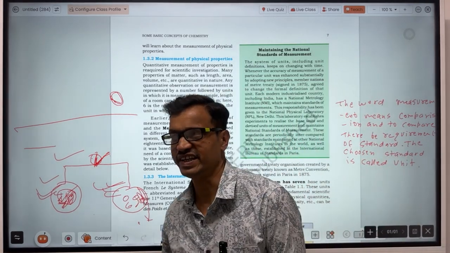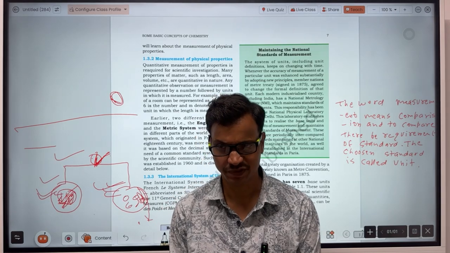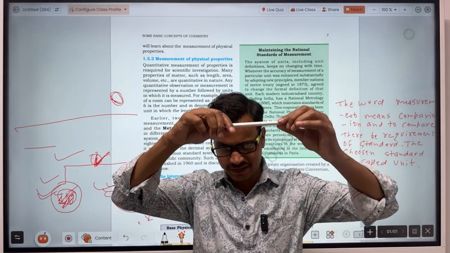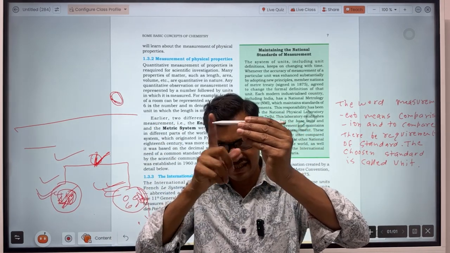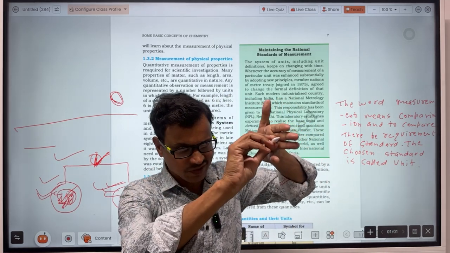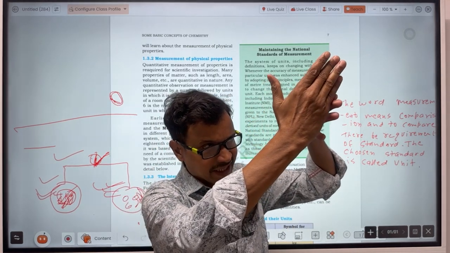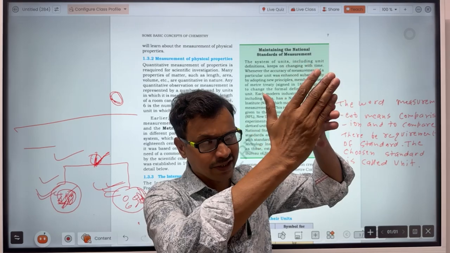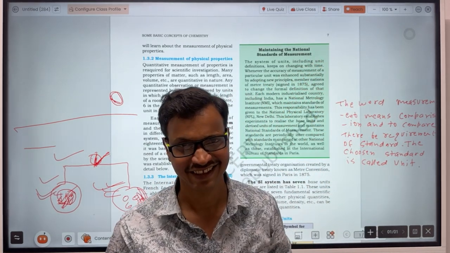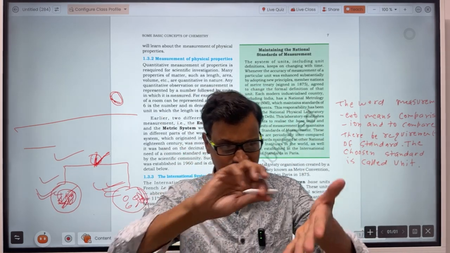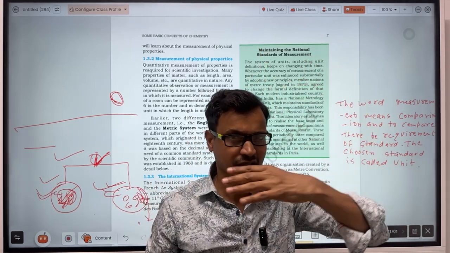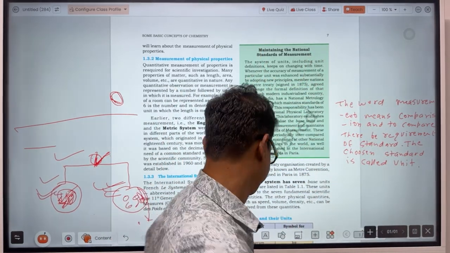Guys, in the same way, when you go to the market and tell the shopkeeper that you want 1 meter of cloth, what will he do? He will take a length scale whose length everyone considers as 1 meter. He will keep it at the end of the cloth, mark where the other end of the scale reaches, cut the cloth and give it to you. You realize that since this length is 1 meter, the length of this cloth is also 1 meter. That is a unit. Okay.